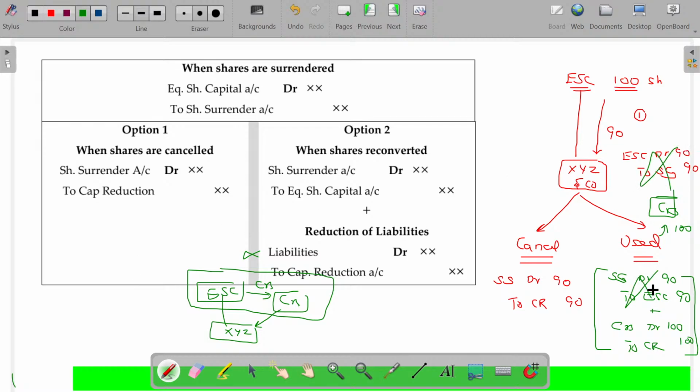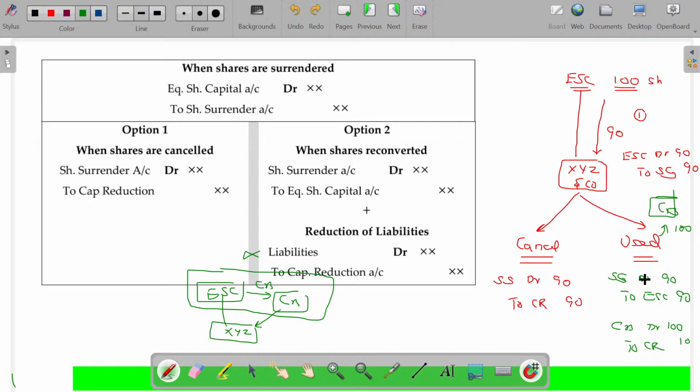Why? Equity shareholders hand over their shares to the creditors. For the company, it remains equity share capital only. Because of those arrangements, my liability to the creditors will go down. That's capital reduction. Anyhow, rather than being done by the equity shareholders directly to the creditors, it is routed through the company. On receiving the shares from the equity shareholders, they are named as share surrender temporarily.